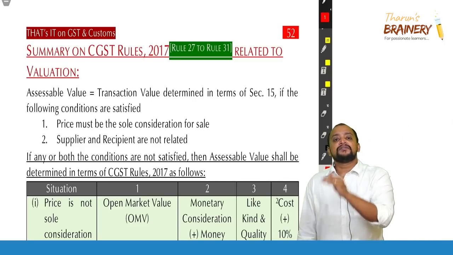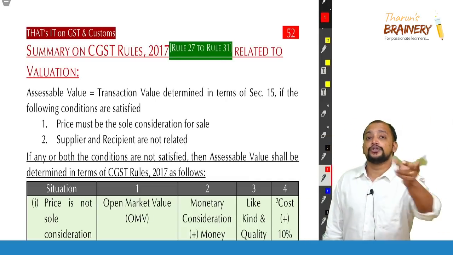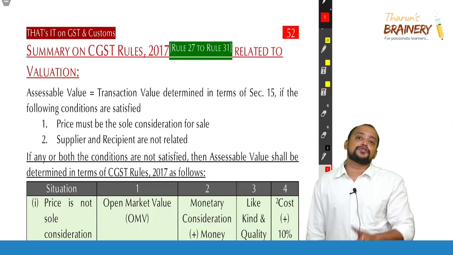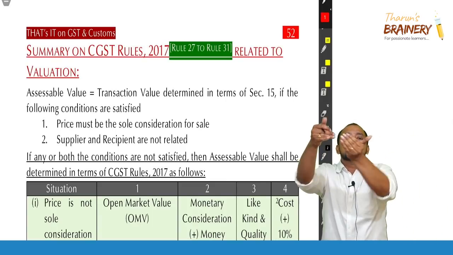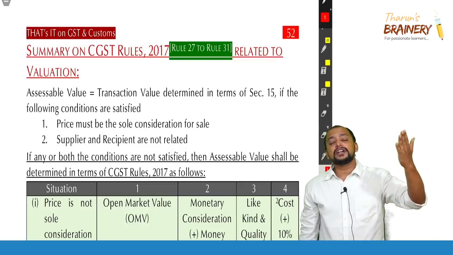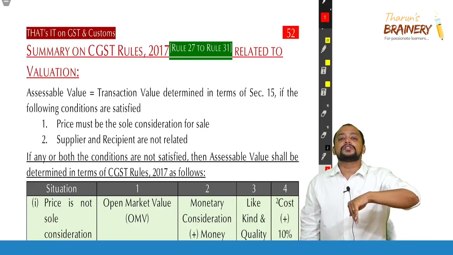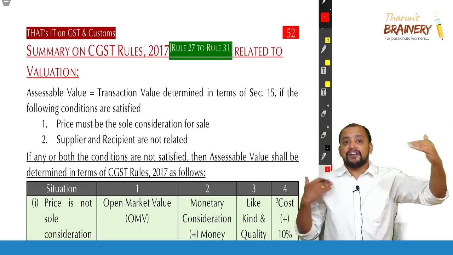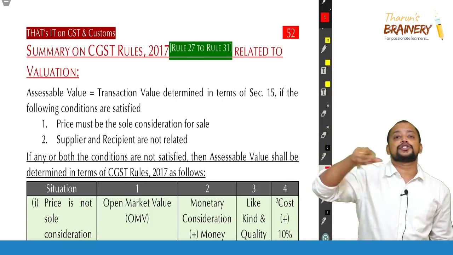So where is it notified? It is notified in the rules. Whatever is the value notified for a particular transaction, you need to go by that value only. That is what 15 subsection 5 says. 15 subsection 4 says when transaction value is not applicable, then also go and refer to the rules. So now we are entering into CGST rules related to valuation. 15 is over. Now in that 15, as the information is referred to rules, in the rules we start with rule 27. So rule 27 to rule 35 deals with valuation related rules in CGST. All these rules are CGST rules.